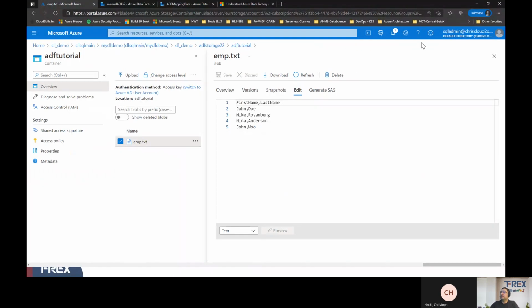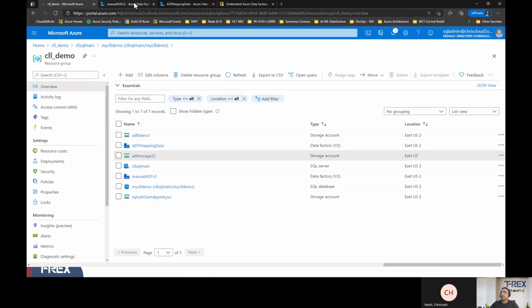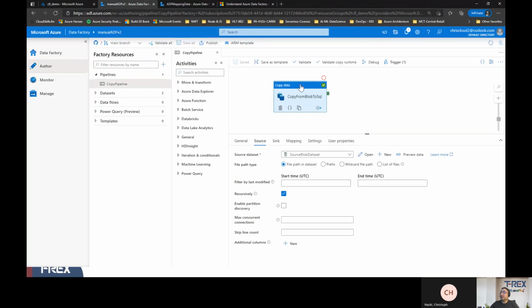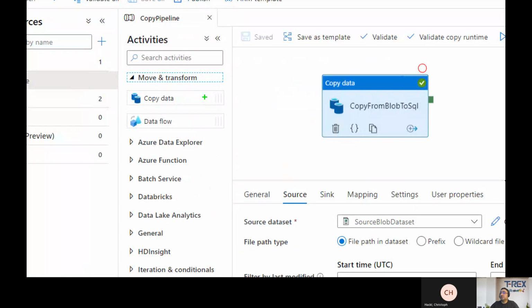This is the initial data. I will go back to my resource group here and switch back to the copy activity. In order to create this pipeline, under Activities you see Copy data. You just need to take this copy data activity and drag it onto the pipeline.